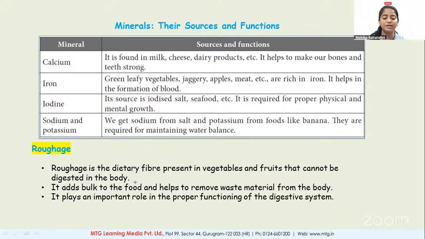Defecation means removal of waste material from the body in the form of feces. Next, it plays an important role in proper functioning of the digestive system, because removal of waste is an important process. So it helps in removal of the waste from our digestive system.